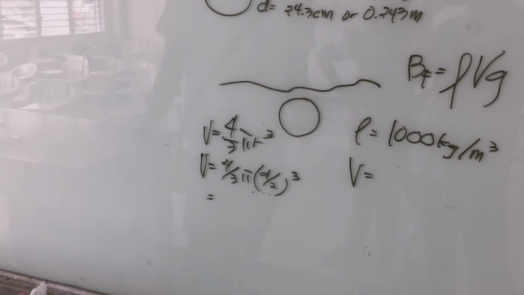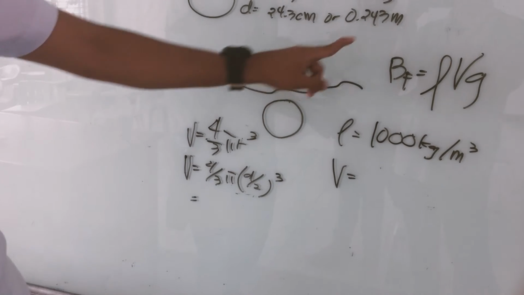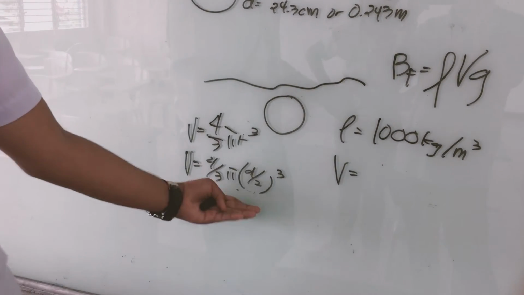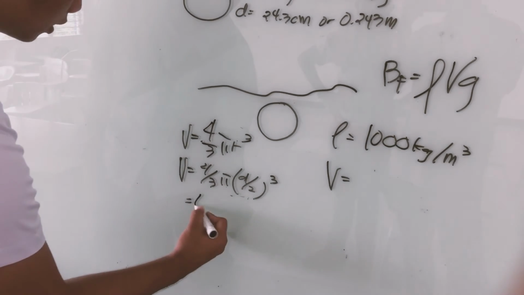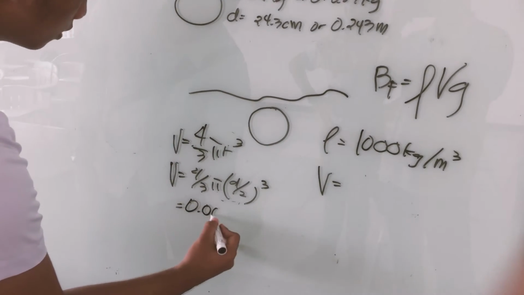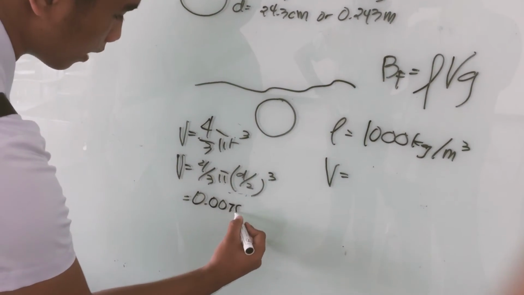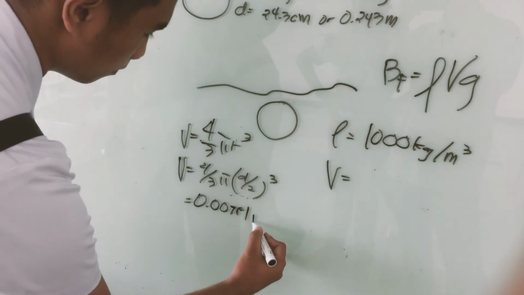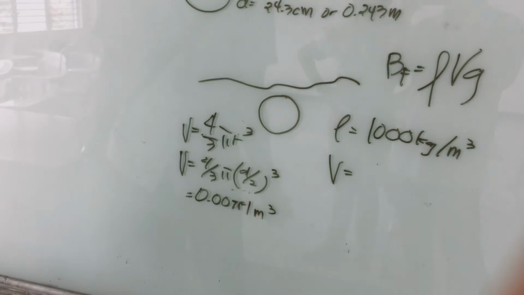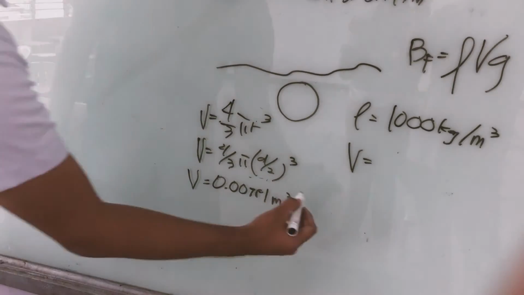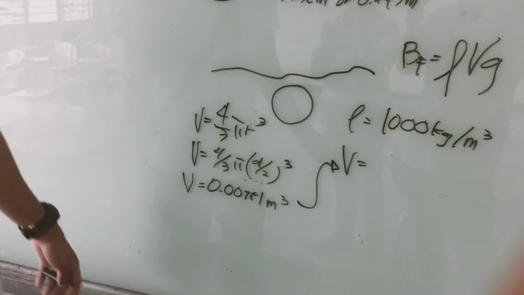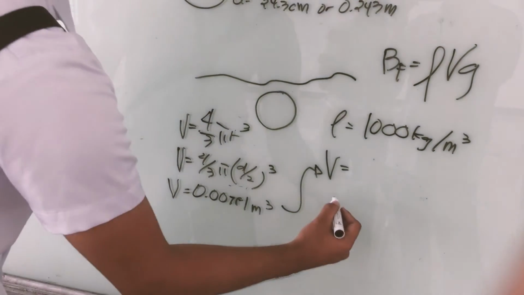If you substitute the diameter of 0.243 meters, we will come up with an answer of 0.00751 meter cubed. So this will be our volume. Next is the gravity.